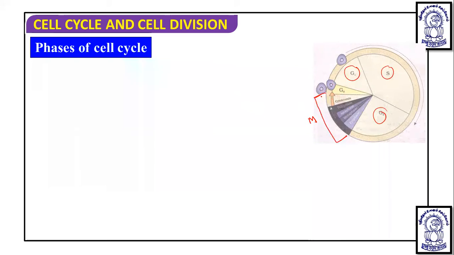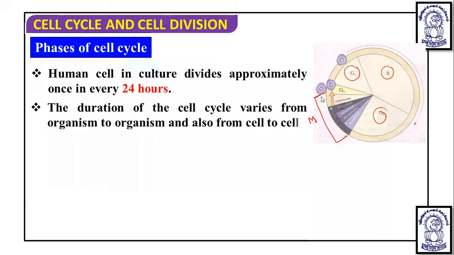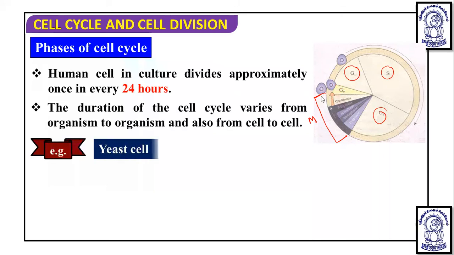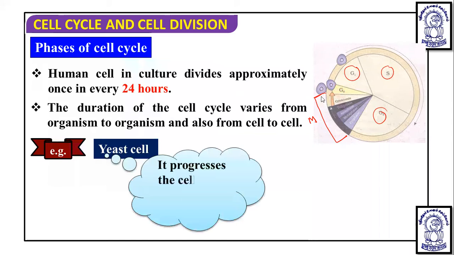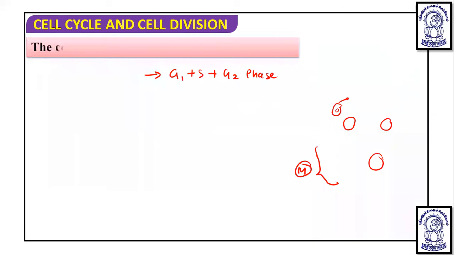So such phases are there. A human cell in culture divides approximately once in every 24 hours. We have studied that the duration of the cell cycle varies from organism to organism, also from cell to cell. For example, a yeast cell progresses through its cell cycle in about 90 minutes, E. coli 20 minutes, and a human cell 24 hours.